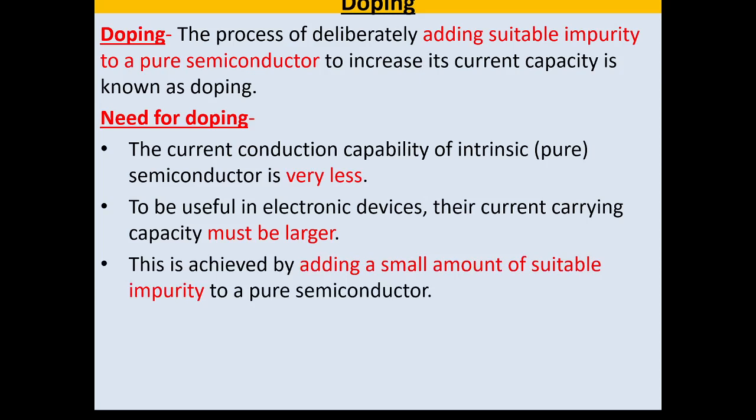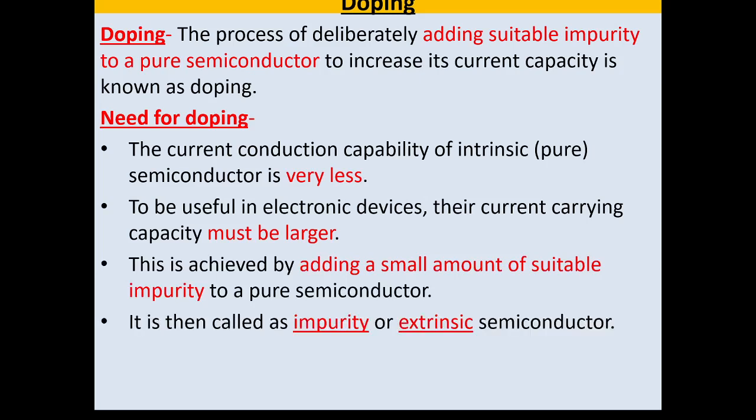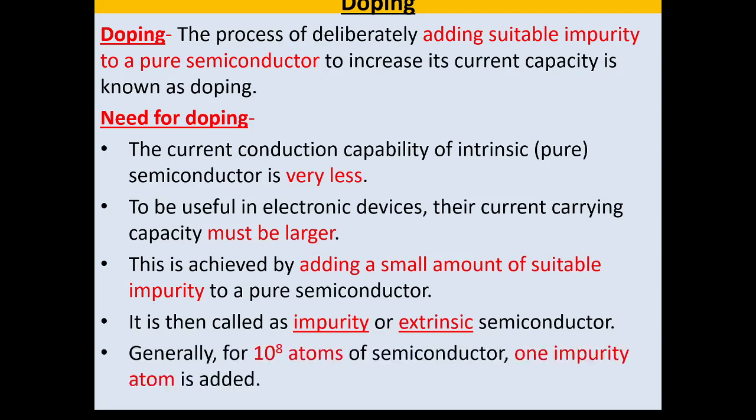For this purpose, a small amount of impurity is added to the pure semiconductor, and this process is known as doping. The material formed is called an impurity semiconductor, or extrinsic semiconductor. Generally, for 10 raised to 8 atoms of semiconductor, only one impurity atom is added.